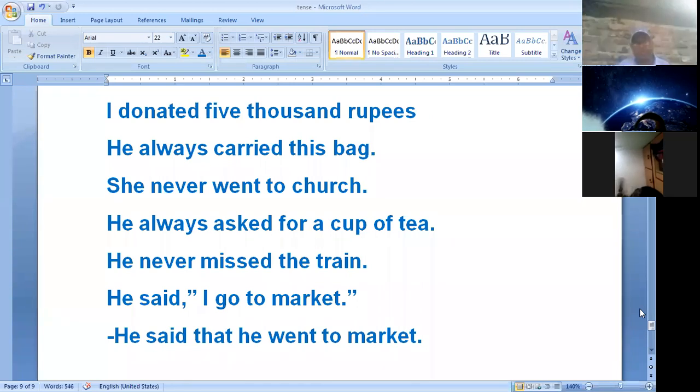That means still I'm in 10th class. He has been studying in 12th standard. That means he's in 12th standard. Means action has begun in the past and still the action is continued. To express such actions, we use present perfect continuous tense.